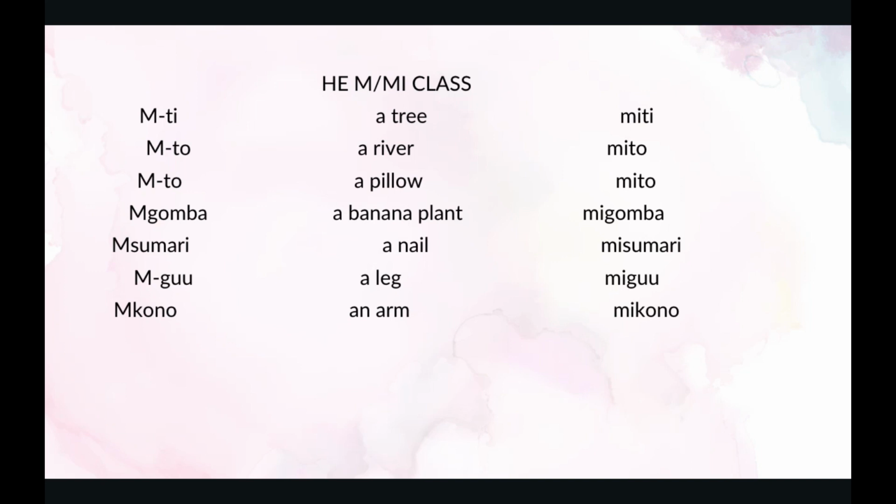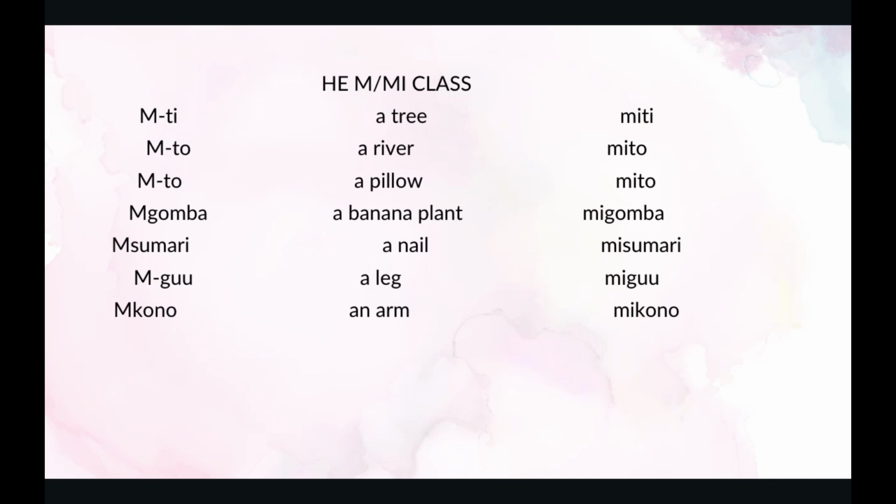The next one is mto. Mto is a river. A river in plural is mito. The next one, which is also called mto, is a pillow. A pillow in plural is mito, just like the river.